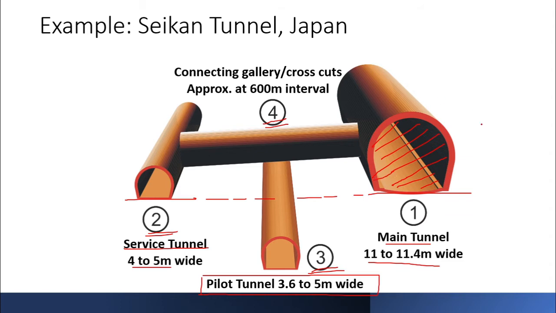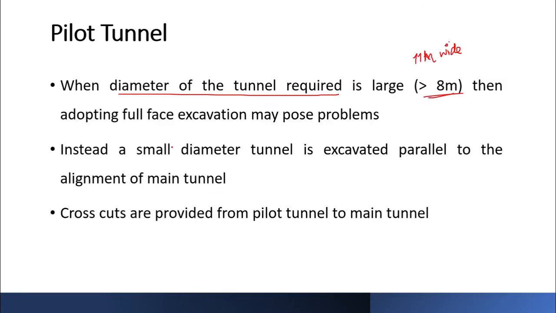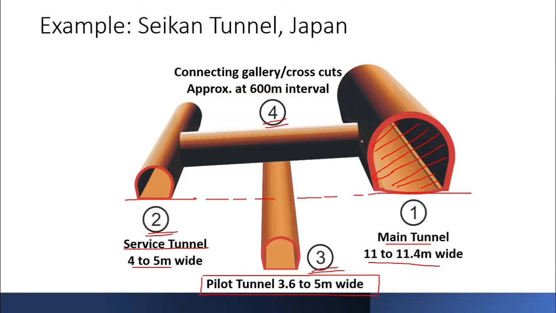And as you see, it's a horseshoe shaped tunnel, so we are not deploying our TBM over here. That's one assumption that we'll make. So in that case, instead of directly starting the excavation, you will start the excavation obviously, but apart from that, you will dig out a pilot tunnel first.